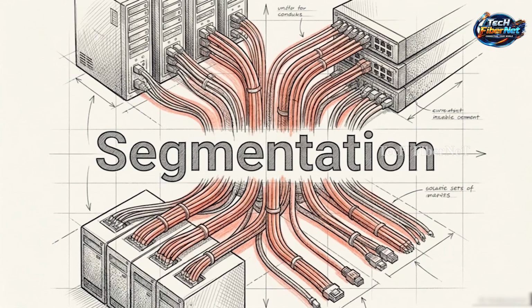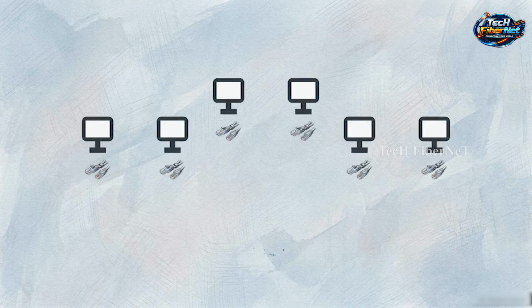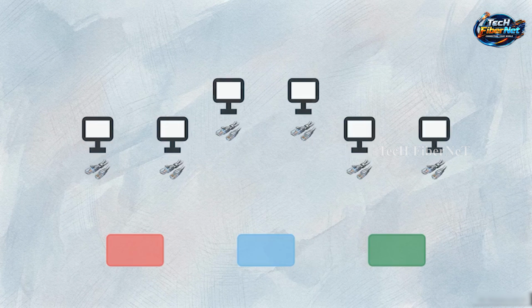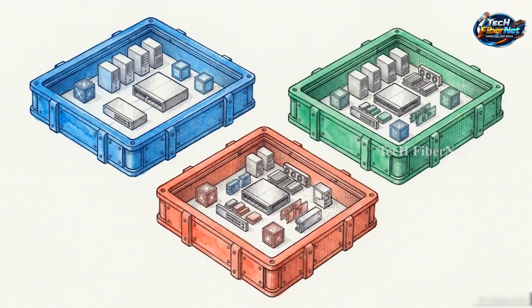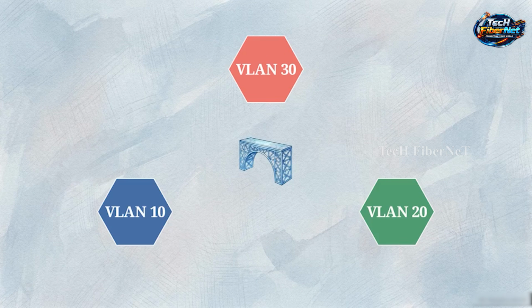To manage this congestion, we utilize Layer 2 switching to logically segment the physical network. By configuring virtual LANs, we fracture a single switch into multiple secure, isolated broadcast domains. Engineering traffic is mathematically separated from accounting. While these zones create order, they establish a hard boundary. Data cannot natively cross between them. Physical segregation is insufficient for scale. Logical boundaries tame the broadcast chaos, but they now require a higher-level protocol to allow these isolated groups to communicate.